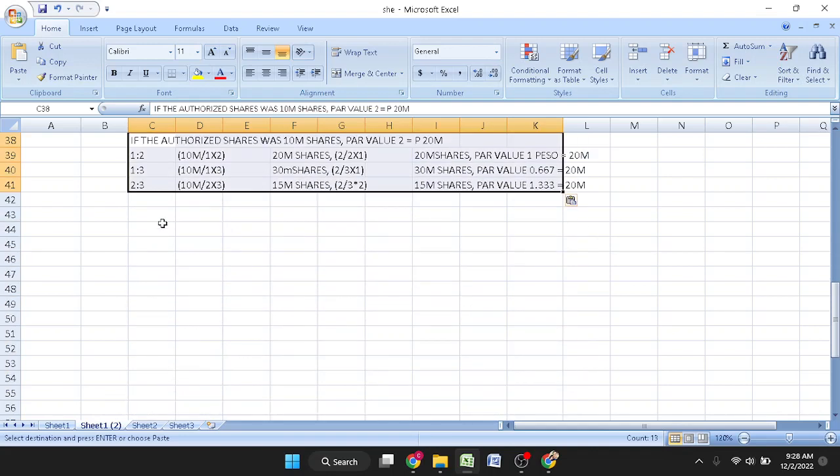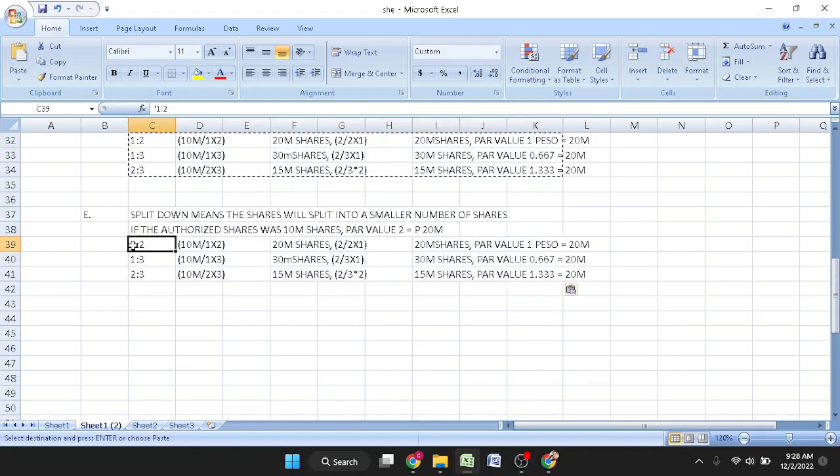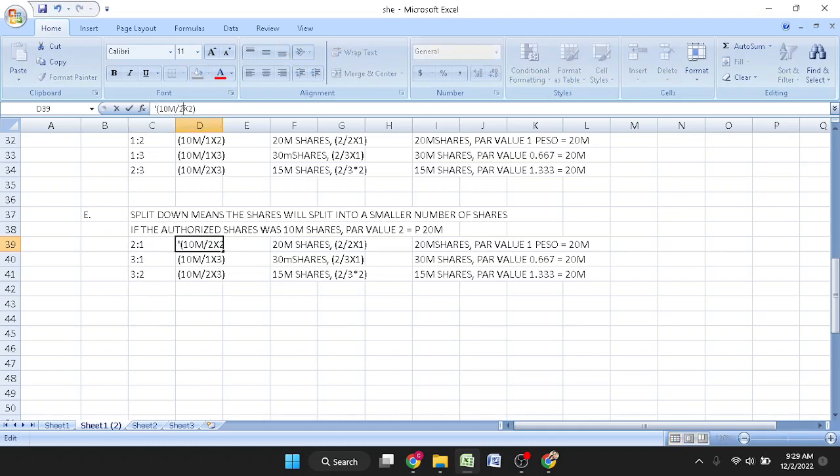Using this computation, for every 2 shares it will become 1. For every 3 shares it will become 1, and for every 3 shares it will become 2. So using that, we'll divide it by 2 and multiply it by 1.